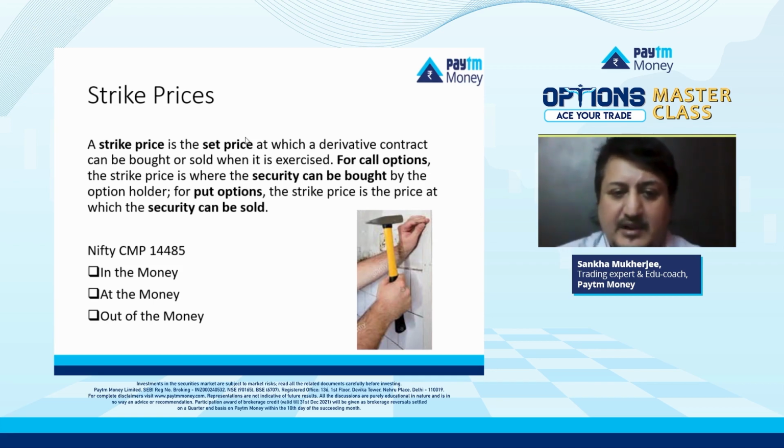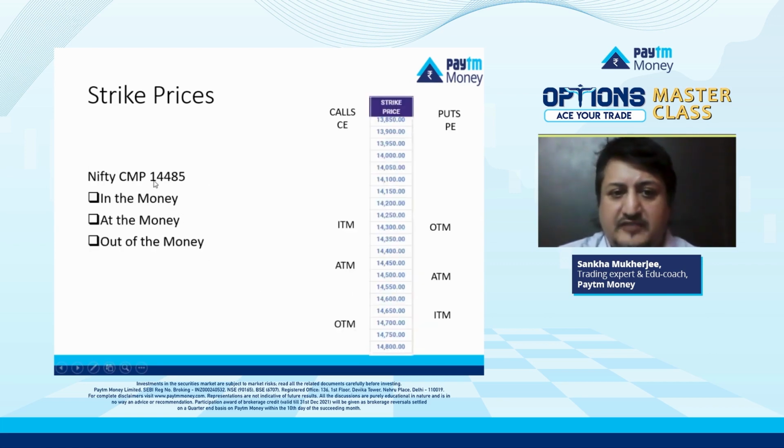For example, I've taken a previous example actually. Let's say Nifty at 14,485. There are different strike prices, and they are called in the money, at the money, and out of the money. So let's have a look. Nifty at 14,485. If you're talking about call, this side is the call and the right side is the put. Left side is the call, right side is the put.